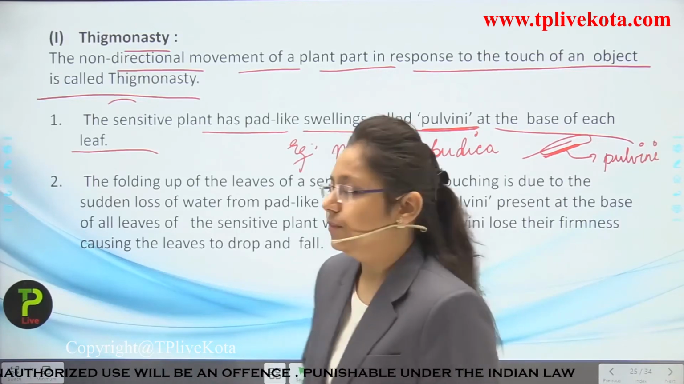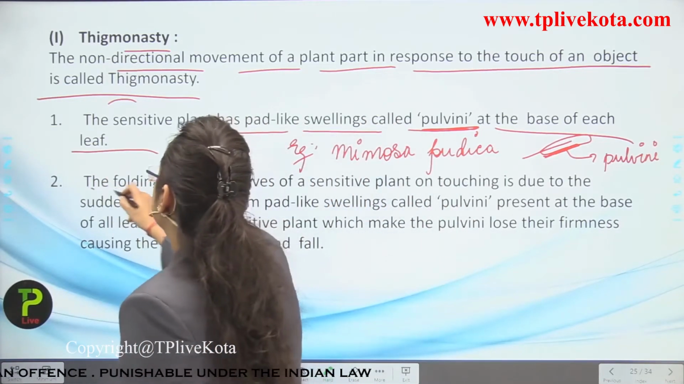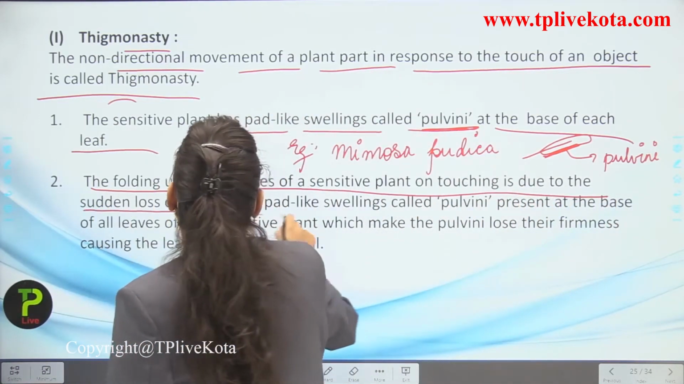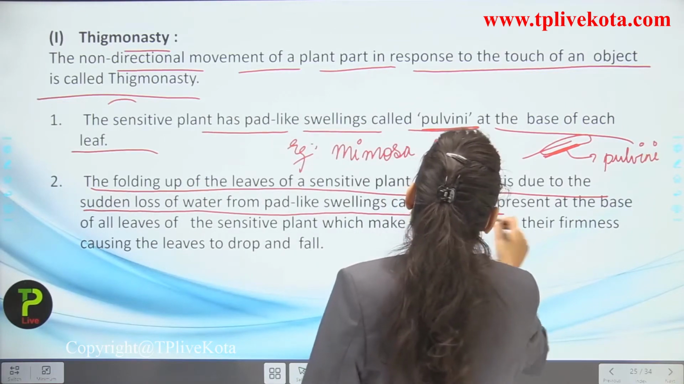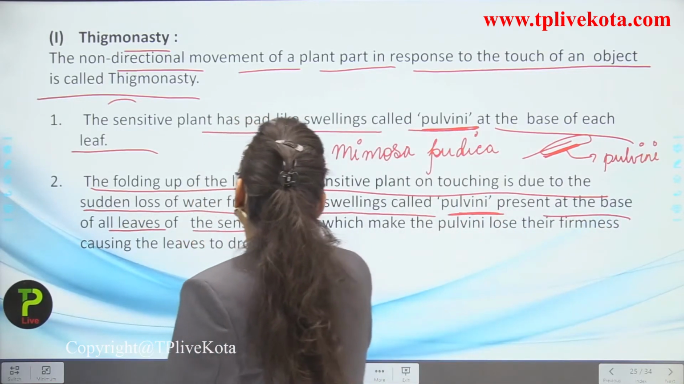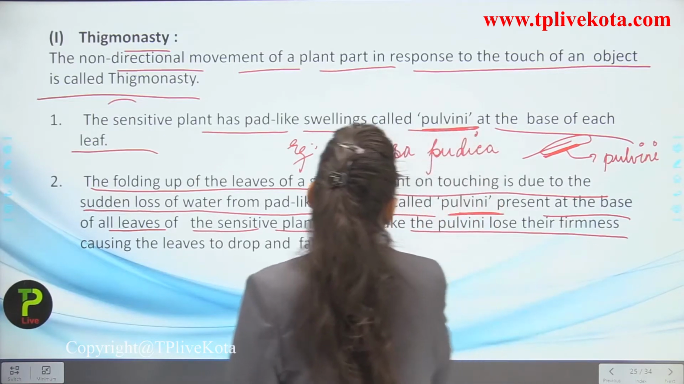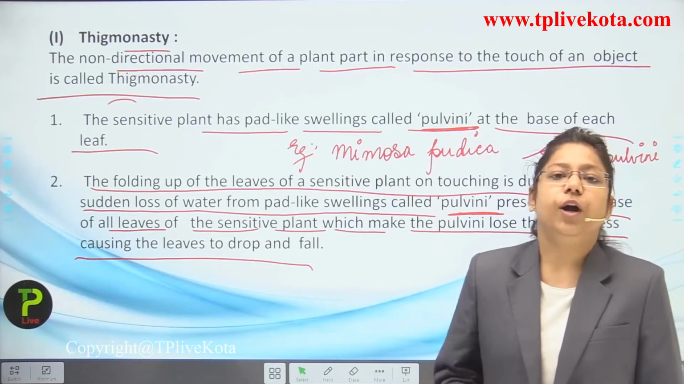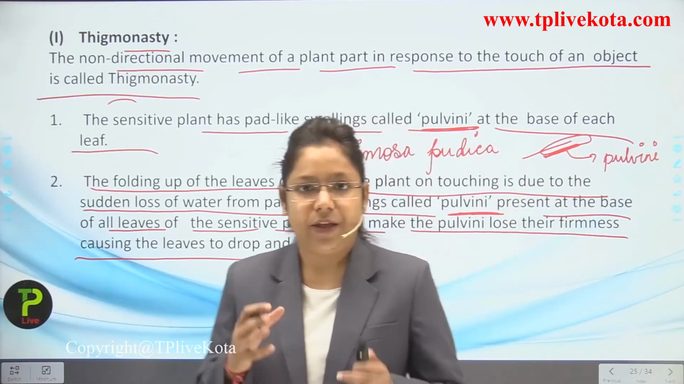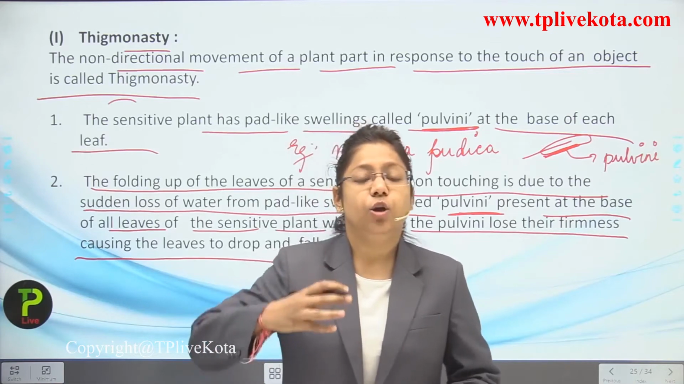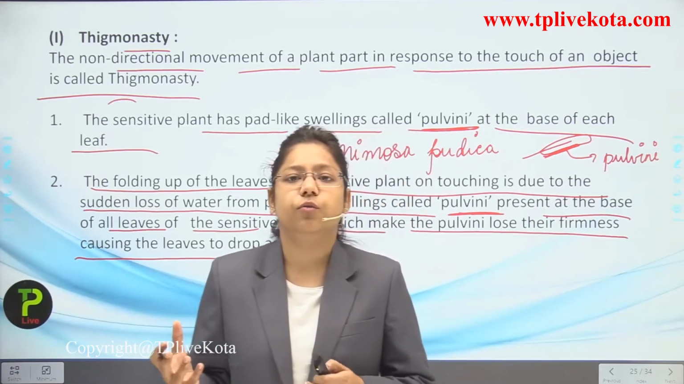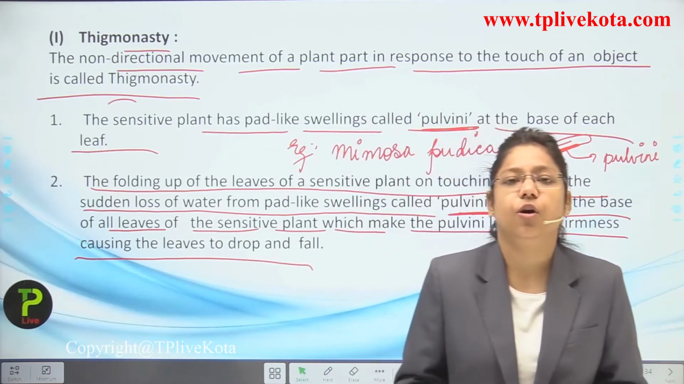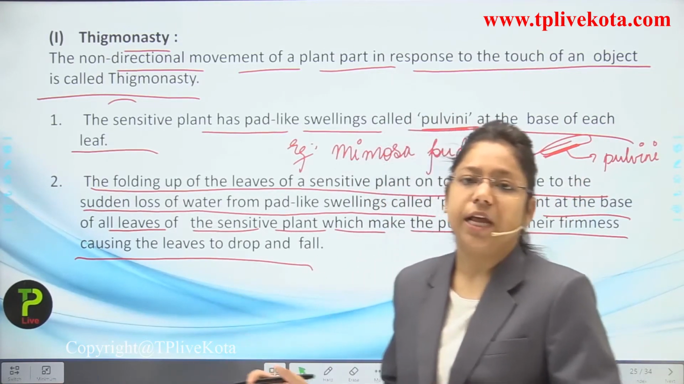and the plant closes its leaves. Okay, now the folding up of the leaves of a sensitive plant on touching is due to the sudden loss of water from pad-like swellings known as pulvini present at the base of all the leaves of these sensitive plants, which makes the pulvini lose their firmness, causing the leaves to drop and fall. So what happens, students? When it senses the touch, the loss of water occurs, and because of the loss of water, the leaves close themselves to prevent the loss of water. So this is how Thigmonasty occurs.